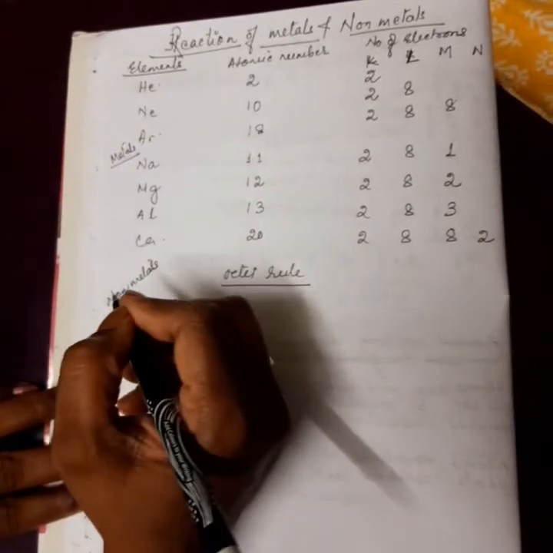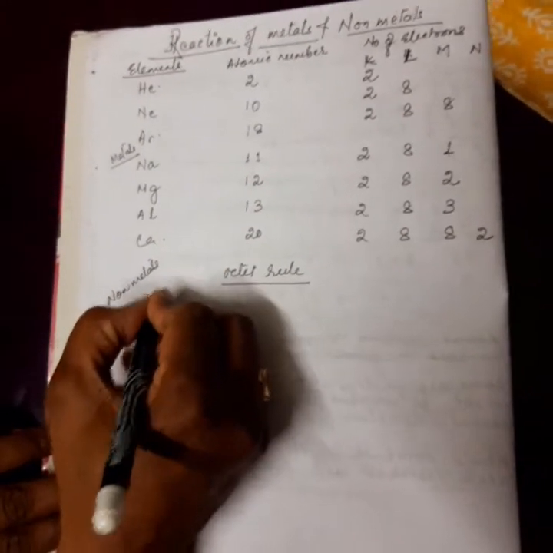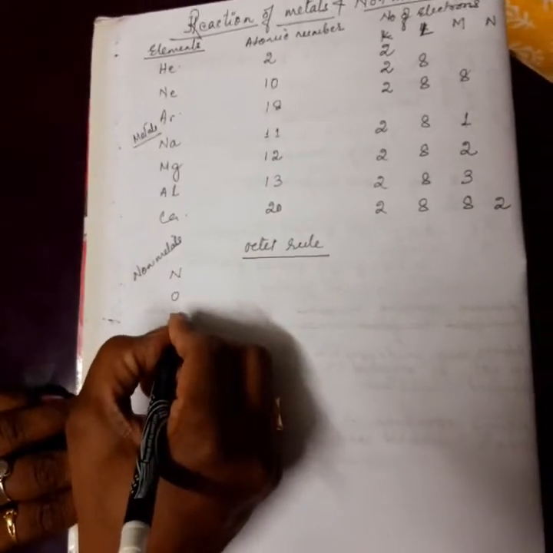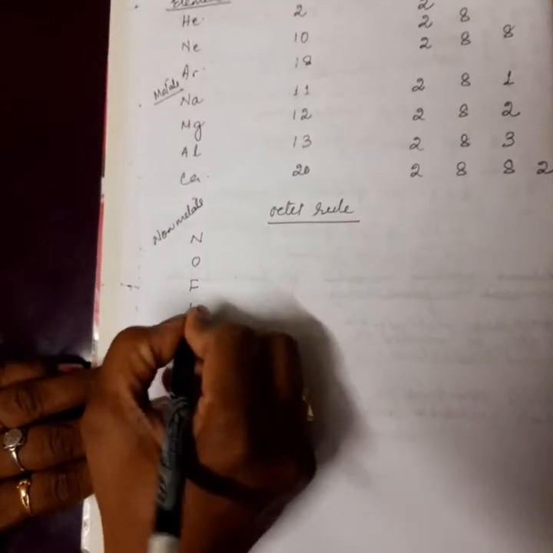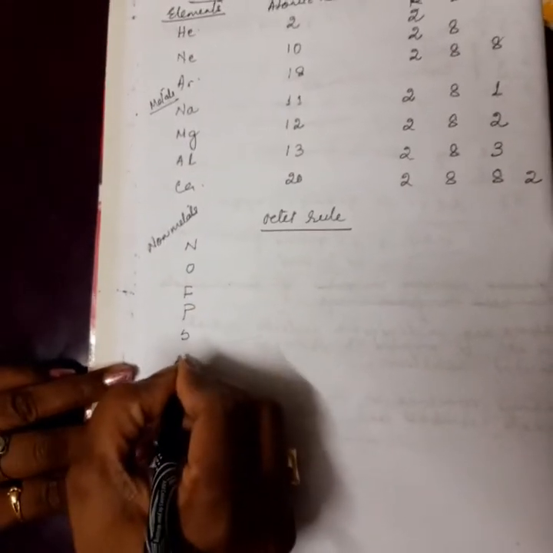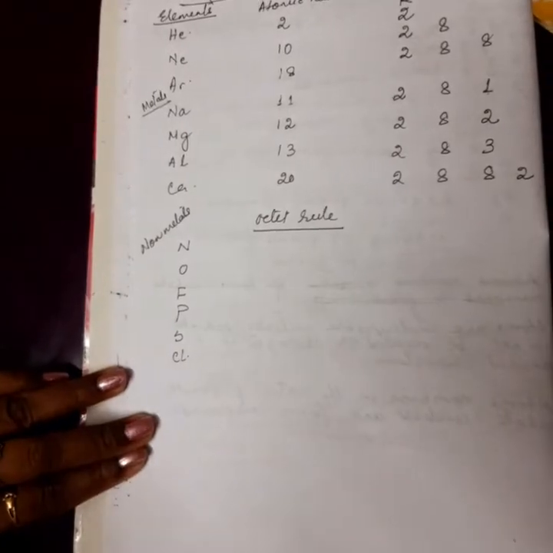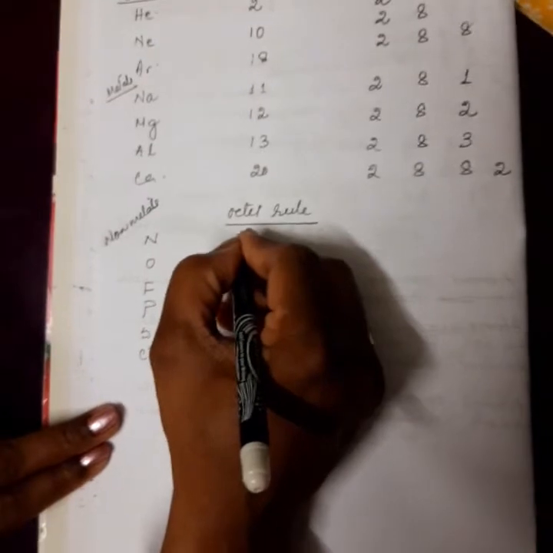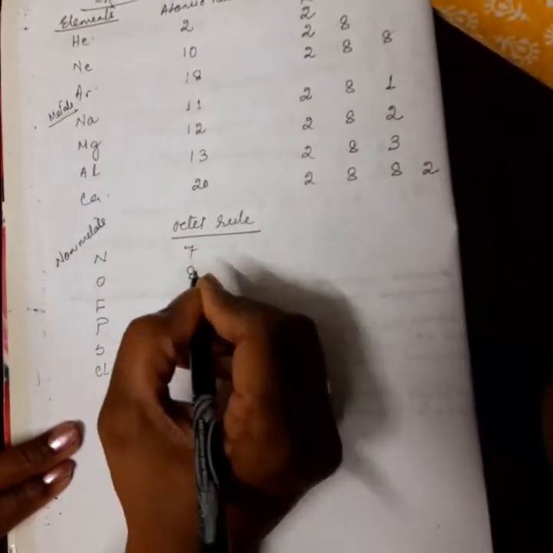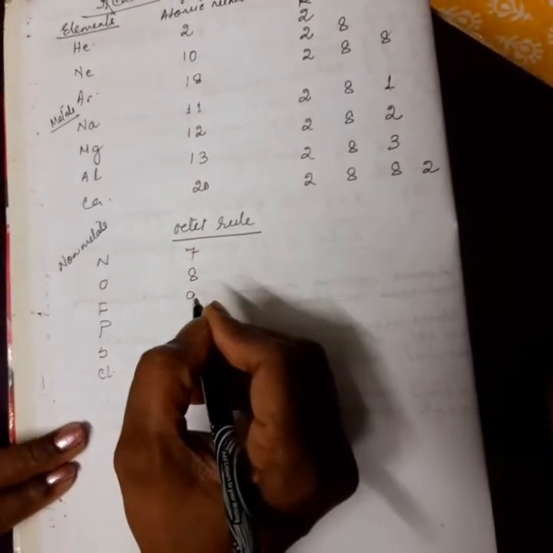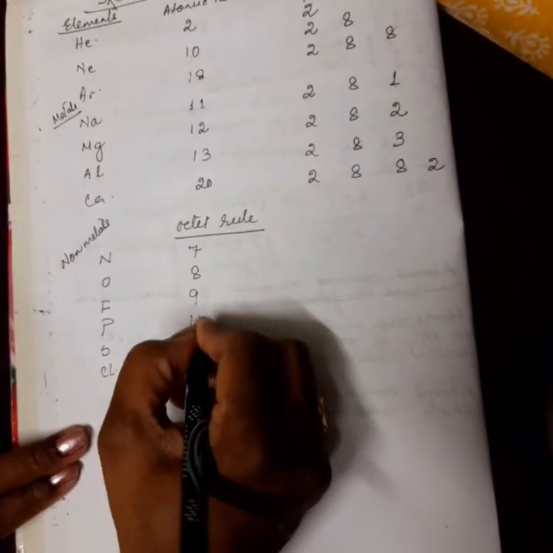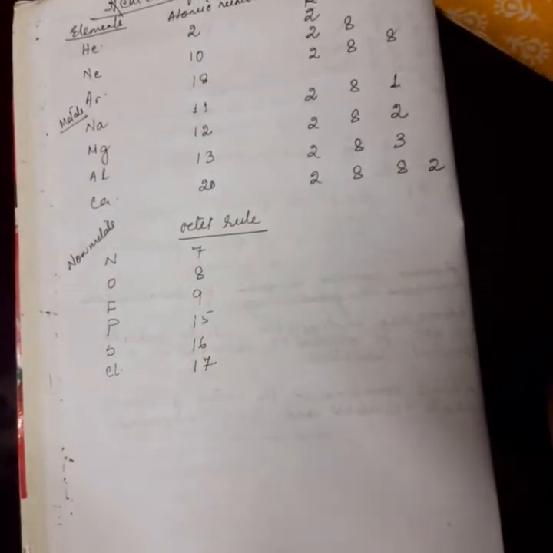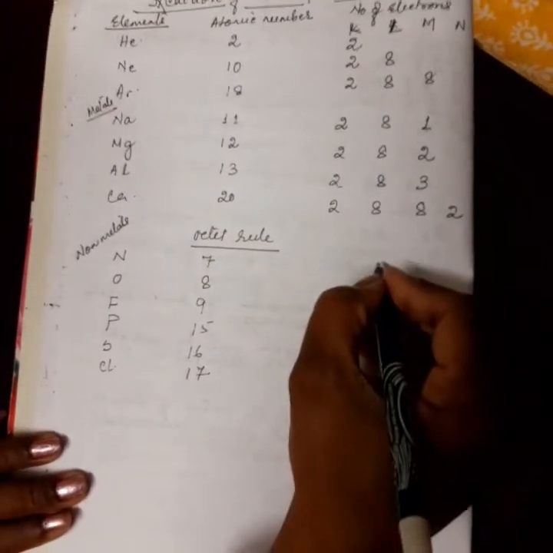What are the non-metals we have known? Suppose we take the case of nitrogen, oxygen, fluorine, okay, phosphorus, sulfur and chlorine. What is the atomic number of nitrogen? It is 7. Oxygen is 8. Fluorine is 9. Phosphorus is 15. Sulfur is 16 and chlorine is 17. Let's write the electronic configuration.